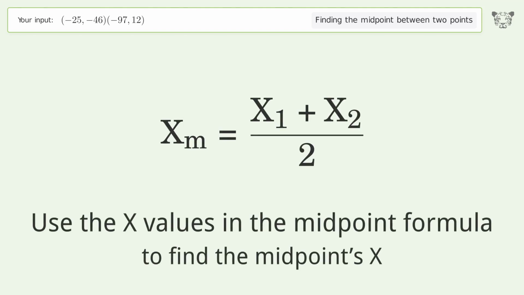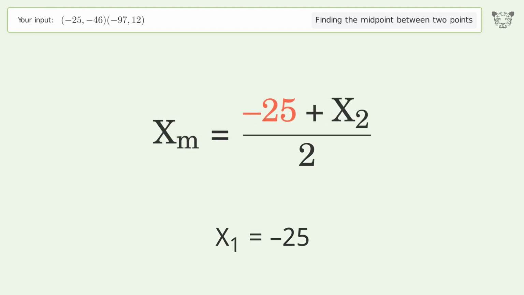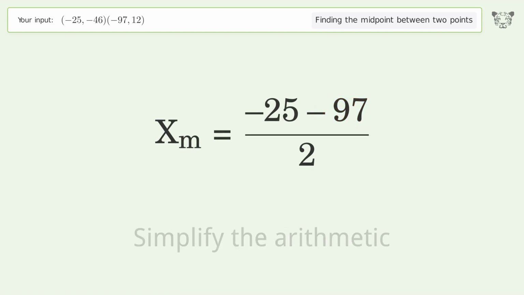Use the x values in the midpoint formula to find the midpoint's x. x1 equals -25. x2 equals -97. Simplify the arithmetic.